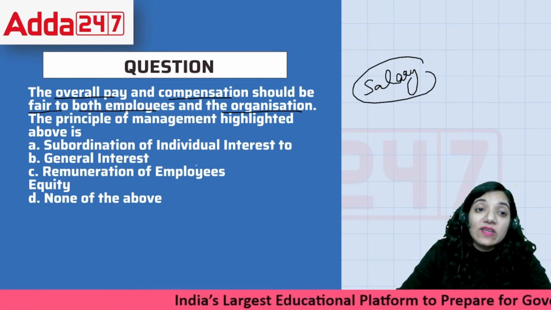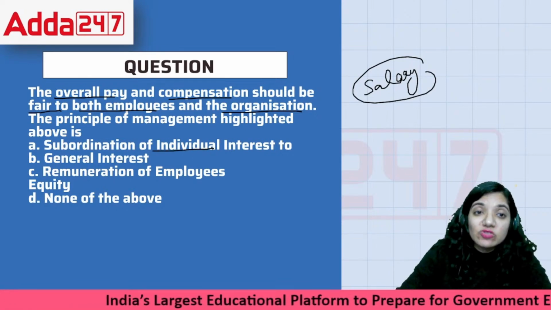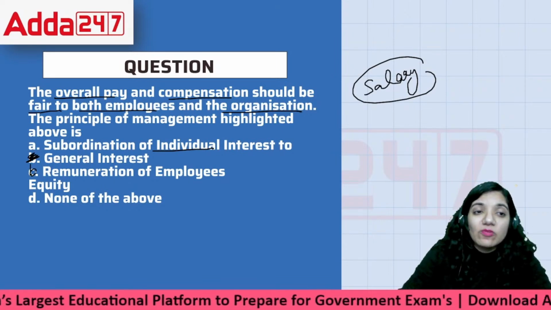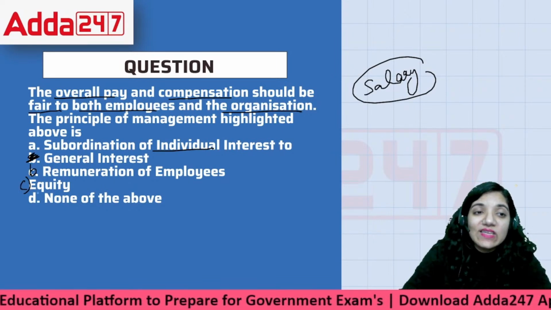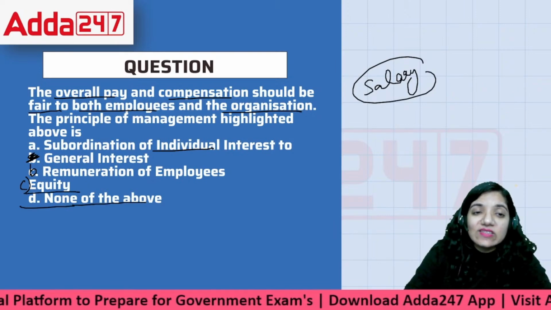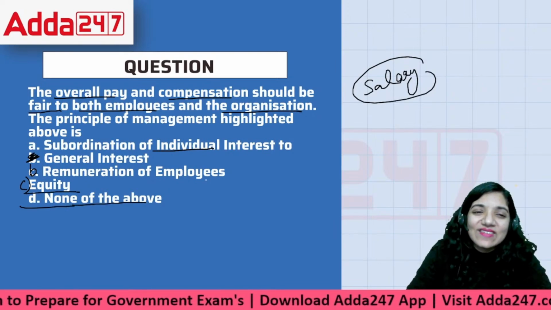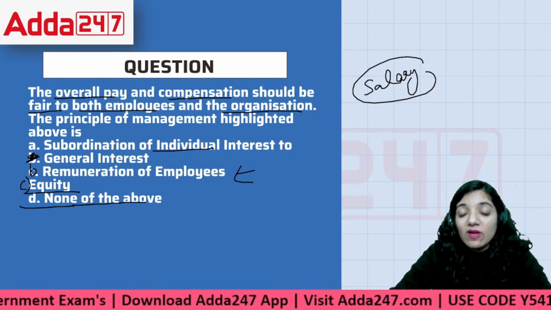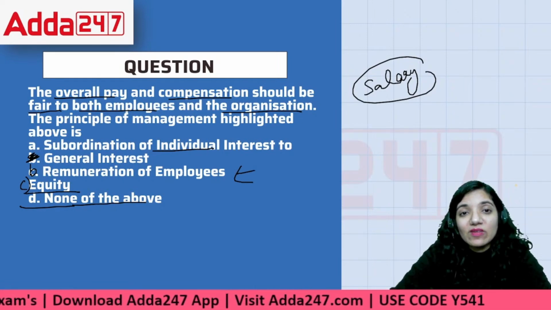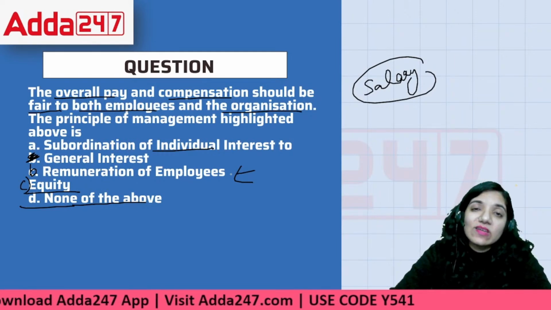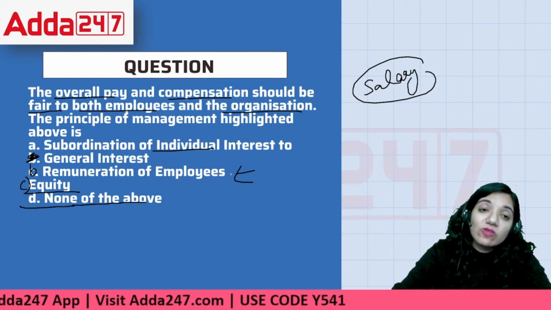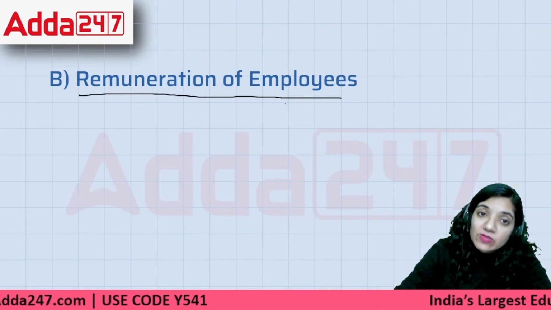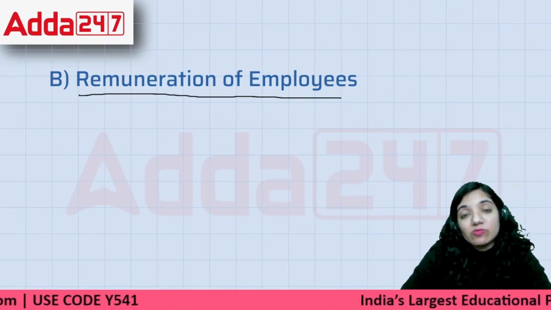So what is it? A is subordination of individual interest to general interest. The second one is remuneration of the employees. C is equity, and D is none of these. The correct answer is remuneration of employees. We do not only pay them, but remember, while paying them, we also make sure that the payment relates to the organization and its working as well. So remuneration of employees is basically fair remuneration as per the organization as well as the people. It's both ways.